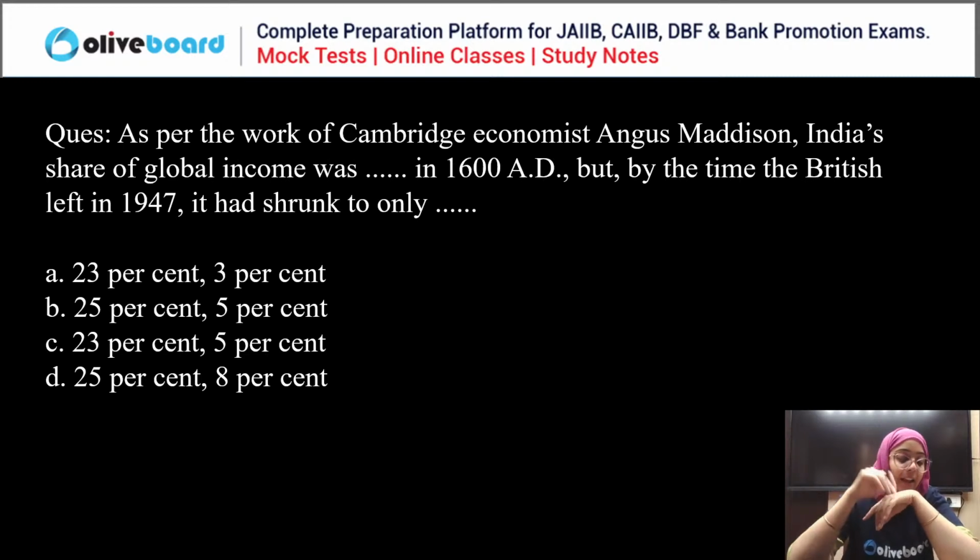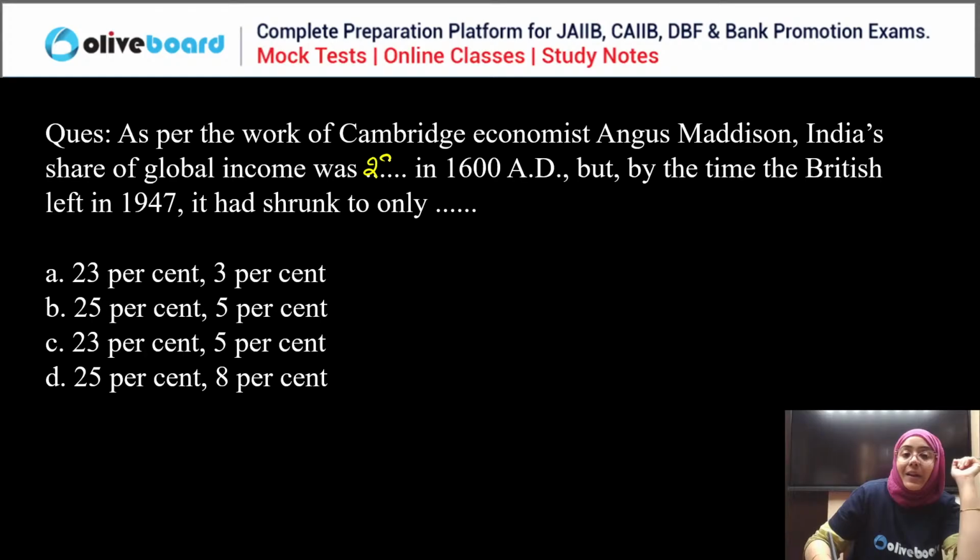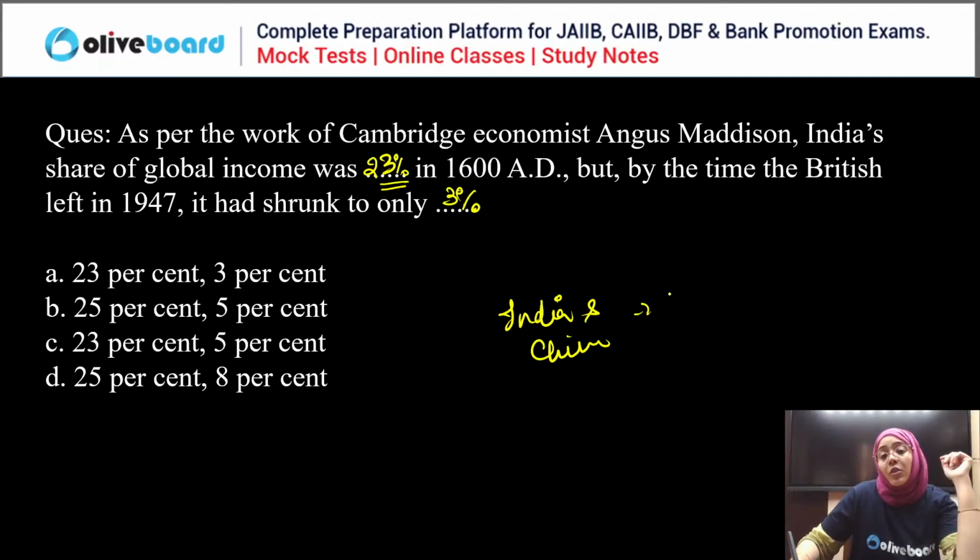So Shiv is saying A, Raghu is saying A, Tarun is also saying A, and the correct answer is also A. So India's share in the global GDP was 23% in 1680. By the time Britishers left India, it had shrunk to only 3%. We know that India and China together contributed 52% of the global GDP in 1680.